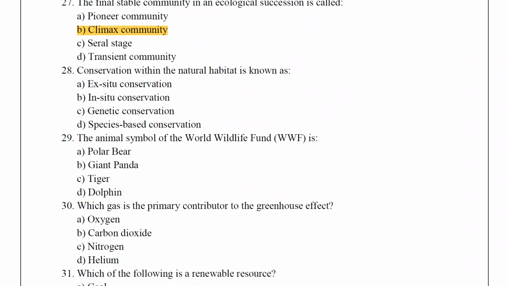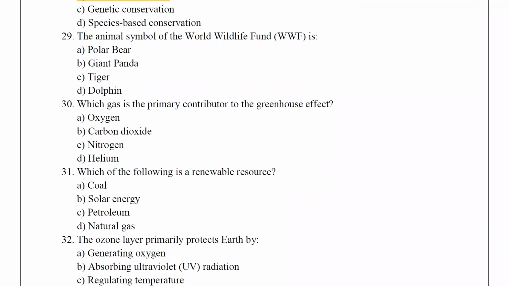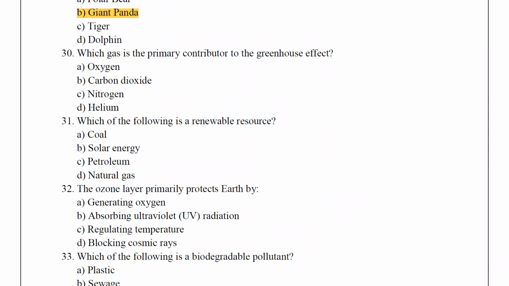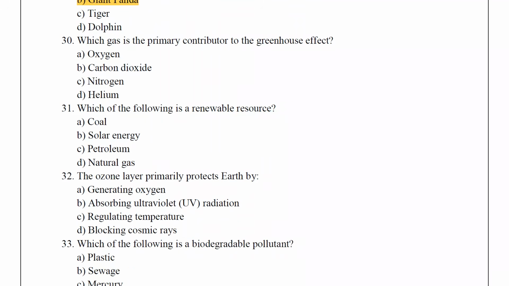Conservation within the natural habitat is known as in situ conservation. The animal symbol of the World Wildlife Fund, WWF, is giant panda. Which gas is the primary contributor to the greenhouse effect? Carbon dioxide.